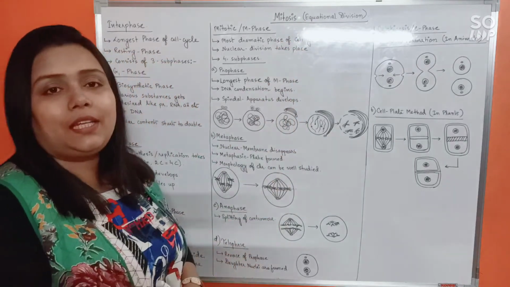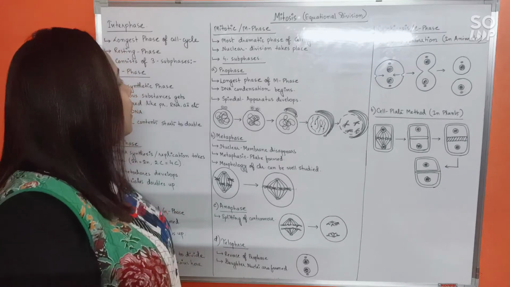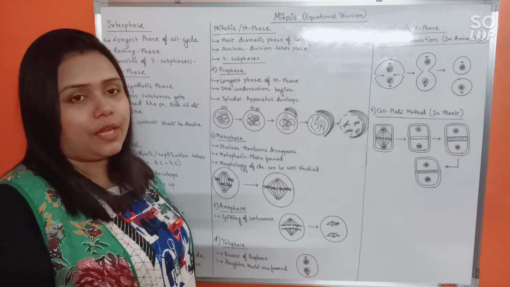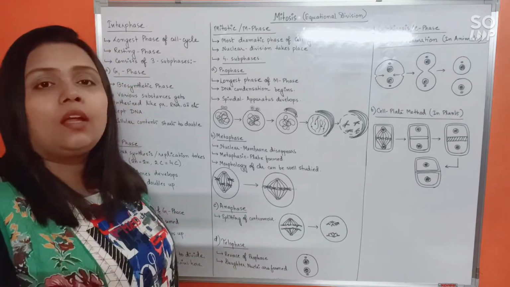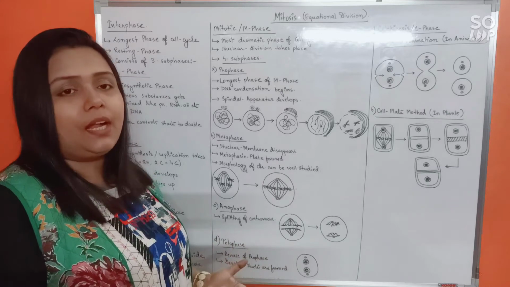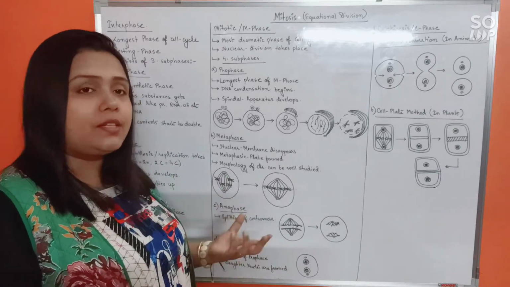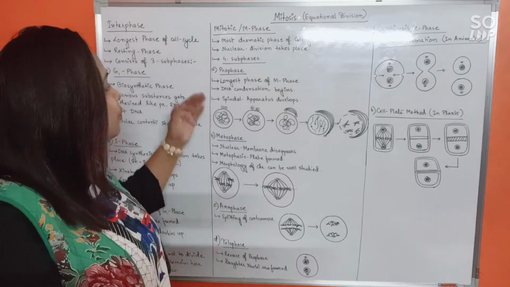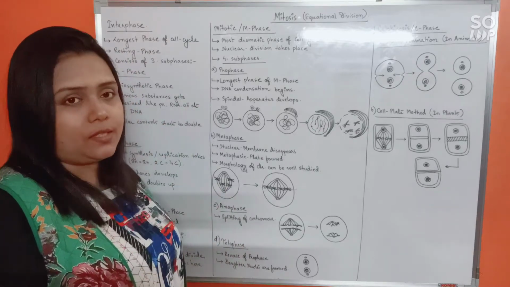Nuclear division or karyokinesis occurs in the cell during this phase. To understand the process properly, we can divide the M phase into 4 further subphases.